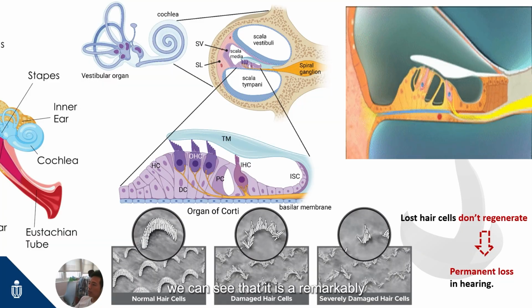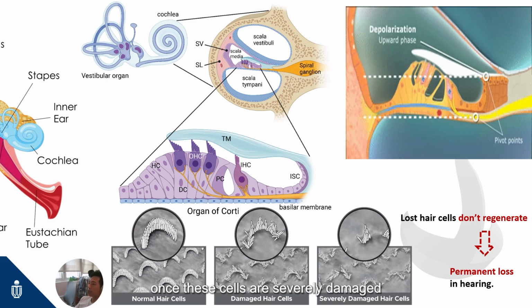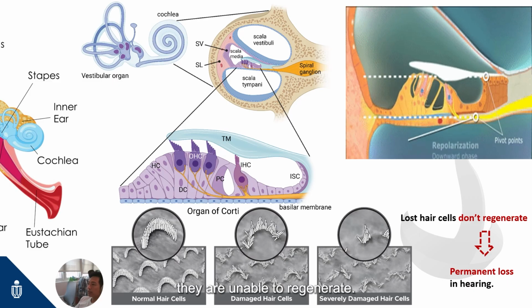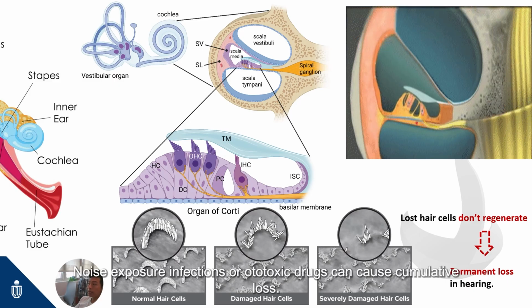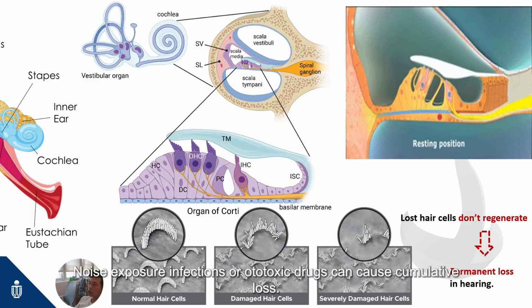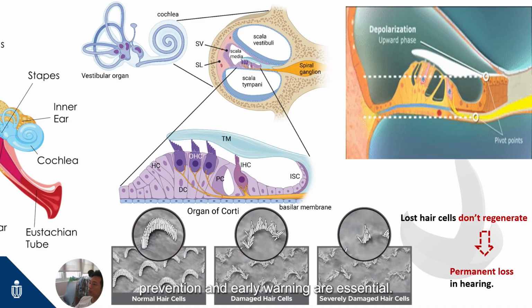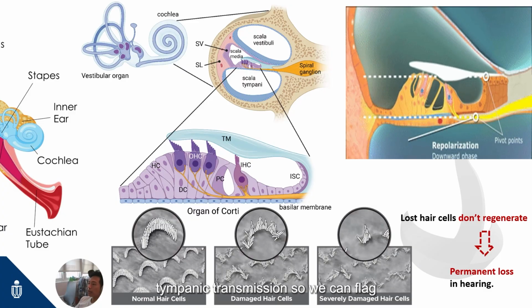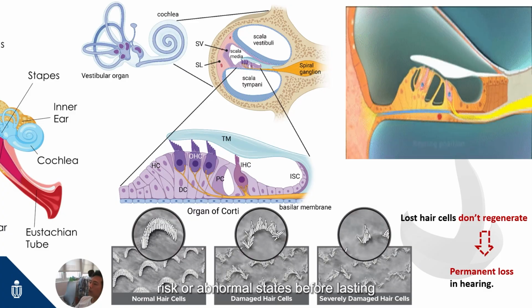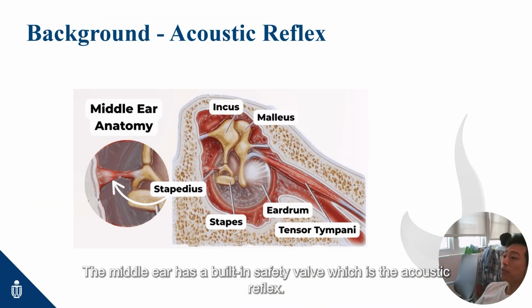Inside the cochlea, we can see that it is a remarkably complex structure. Tiny hair cells convert vibrations into neural signals. In humans, once these cells are severely damaged, they are unable to regenerate. Noise exposure, infections, or ototoxic drugs can cause cumulative loss. Since the damage is mostly irreversible, prevention and early warning are essential. So, we monitor changes in the canal tympanic transmission so we can flag risk or abnormal states before lasting inner ear damage accumulates. The middle ear has a built-in safety valve, which is the acoustic reflex.